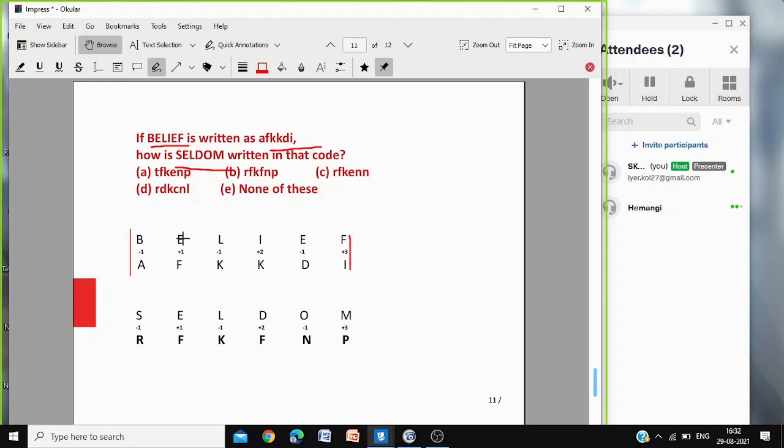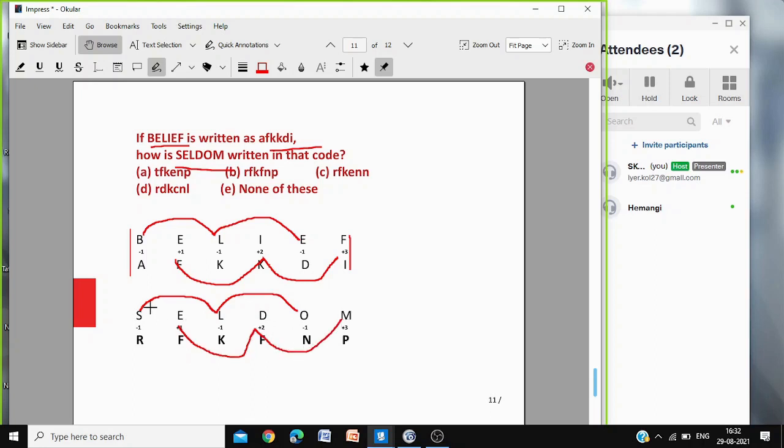So what you are doing? Odd positions are always -1. First, third and fifth position, and even position are +1, +2, +3. The same thing you do here for seldom. Odd position do -1, -1, -1, and for even position +1, +2, +3. So S -1 is what? R. E +1 F, next letter.